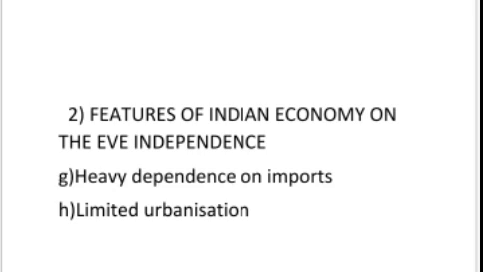Limited urbanization: at the time of independence, the bulk of the population of India lived in villages. In 1948, 14% of the population lived in urban areas, while 86% of the people lived in rural areas. You are getting the difference. 86% in rural and 14% in urban areas. The rural population lacked opportunity outside agriculture. Fine. And this compounded their poverty.